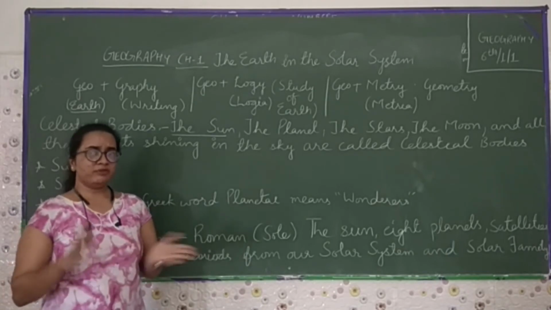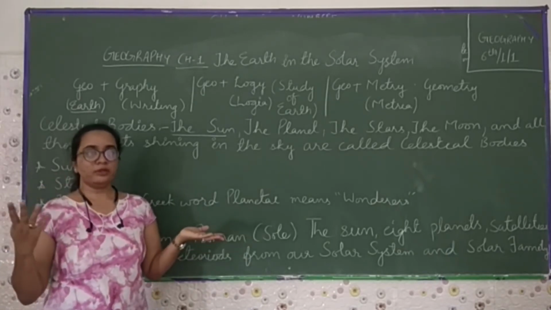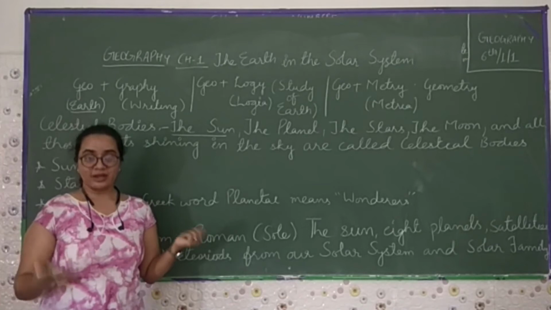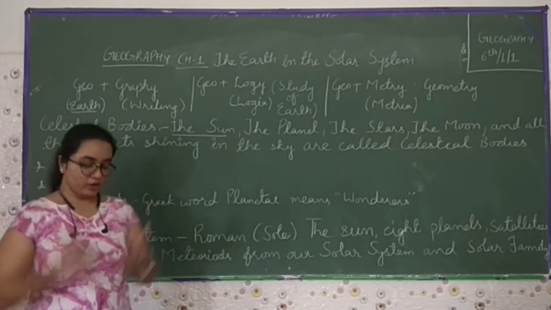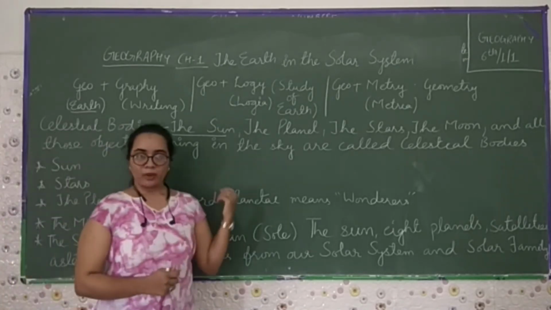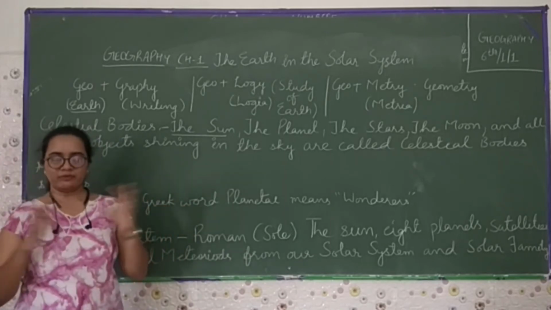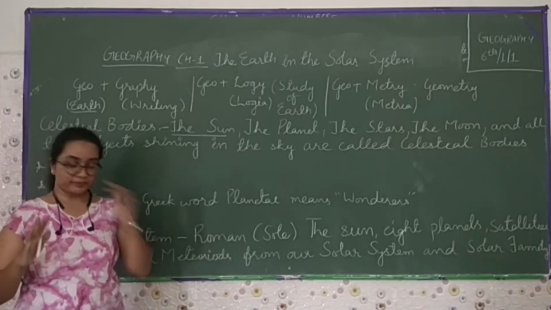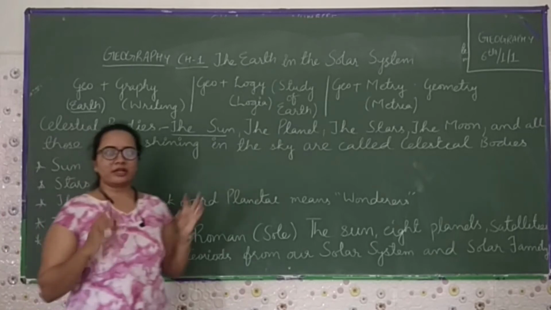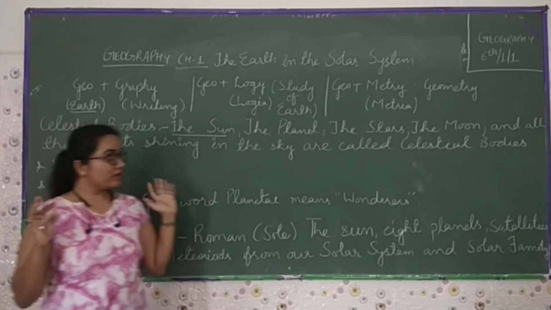Is it possible we can only see the stars at night? No, we can see the stars only at a particular time. How? In the daytime, when the sunlight comes, we can't see the stars. But in the night time, the stars are visible in twinkling ways.